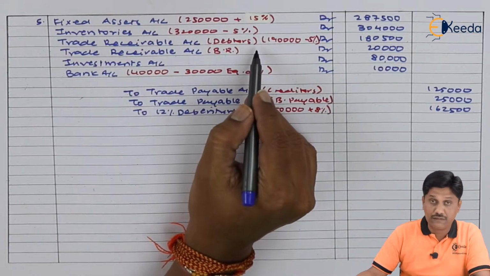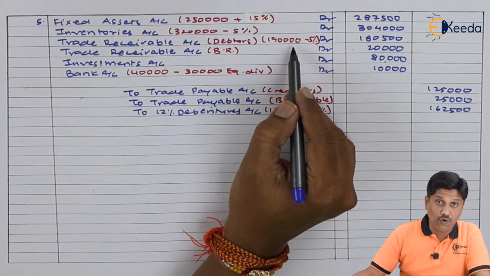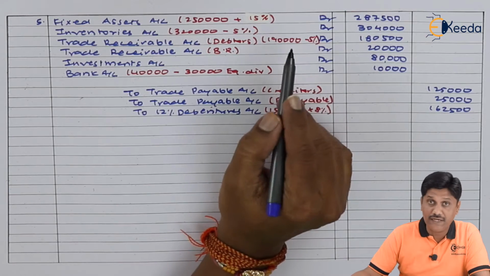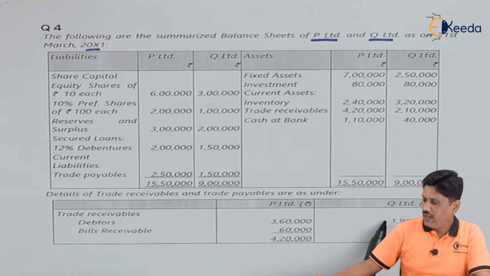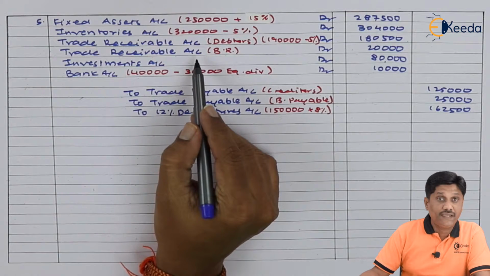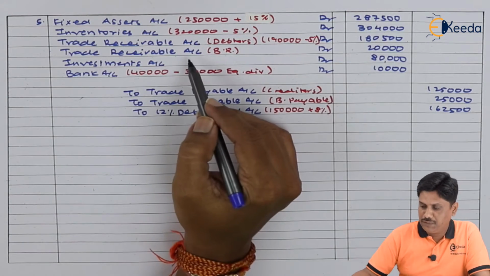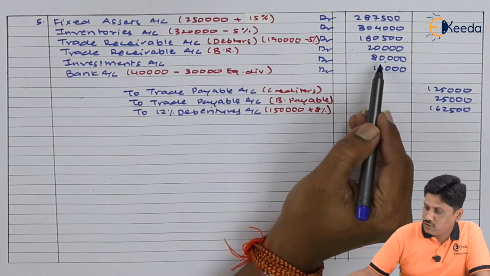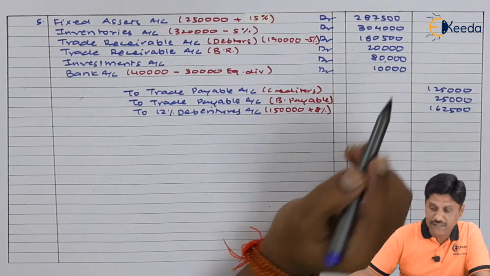Trade receivable debtors 1,90,000 was there. From that I have subtracted 5%. Sir, where is that 1,90,000? Let me show you. This 1,90,000 is reduced by 5% for the purpose of takeover. Besides that, existing bills receivable taken over, which is a part of trade receivable, that is also debited. Investment taken over are also debited. There is no revaluation of investment, 80,000.